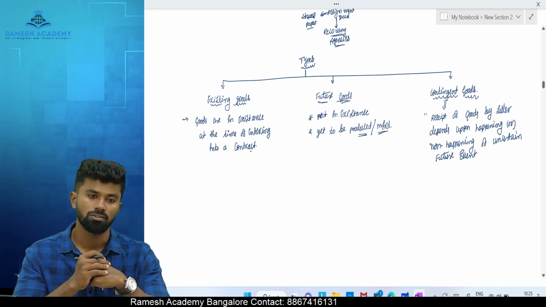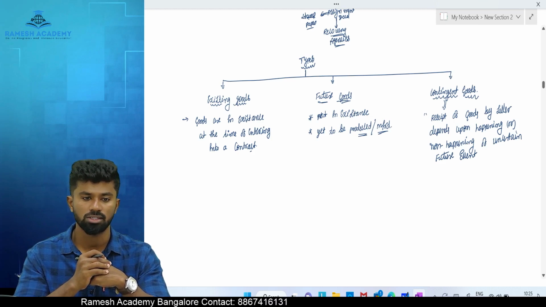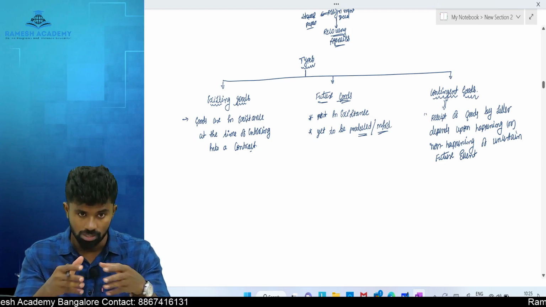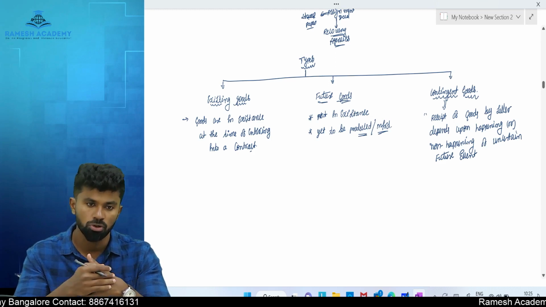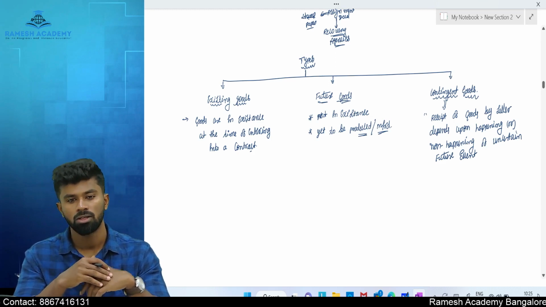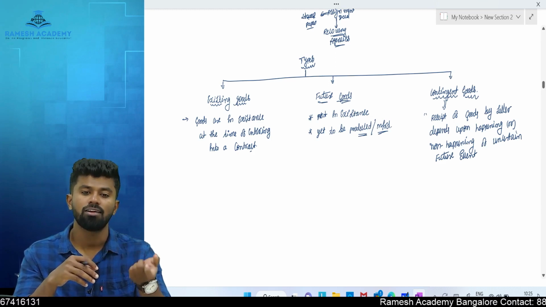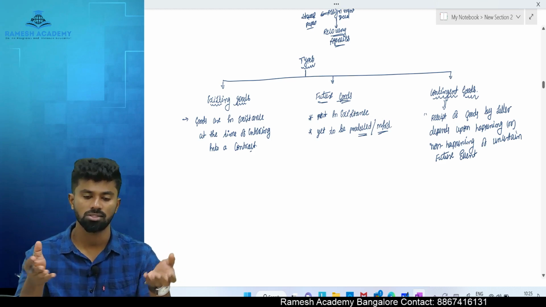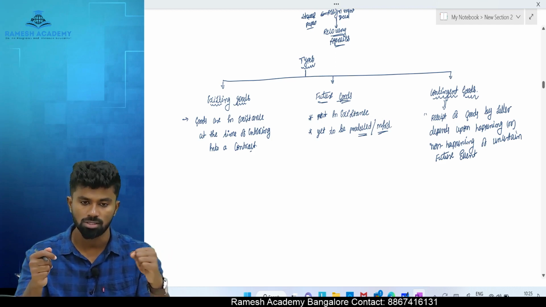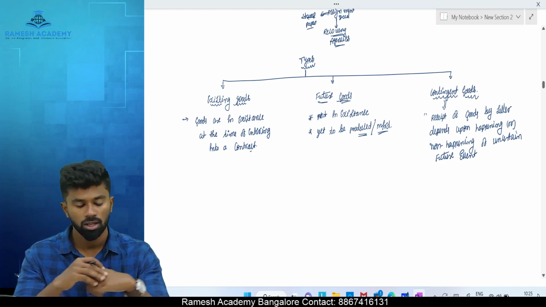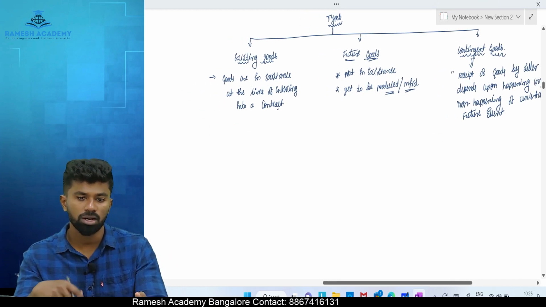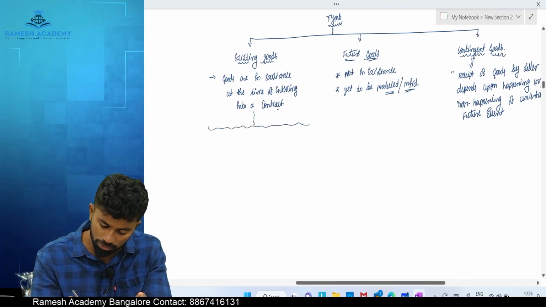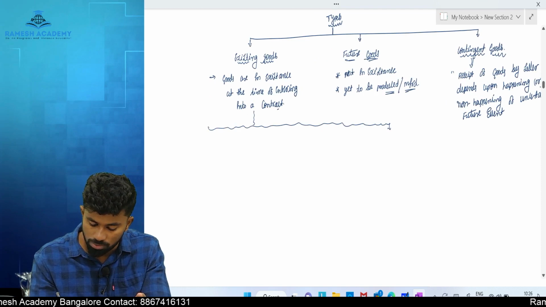Okay. So if the goods are in existence when the contract is made, it's called existing goods. If the goods are not in existence, they're yet to be manufactured or produced, future goods. The goods, the selling of which depends upon happening or non-happening of a collateral event or uncertain future event, that is called contingent goods. Now existing goods can again be classified into how many types? Three types for the purpose of ownership. Listen carefully. How many types? Three types. What are the three types?